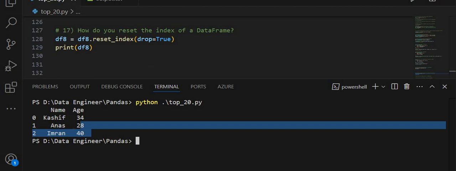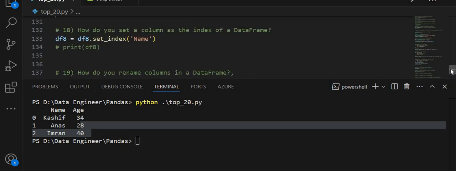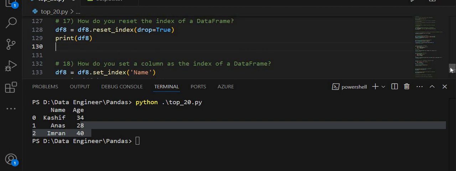You see 0, 1, 2, 0, 1, 2. These two questions are the same but with a little twist in both: how do you reset the index of a data frame, and how do you set a column as the index of a data frame. Please focus on each of them to solve accordingly.